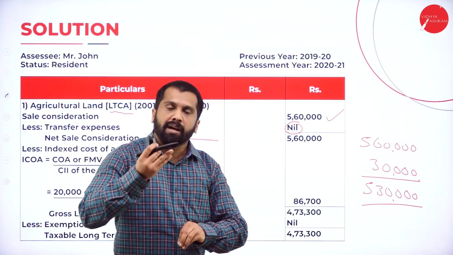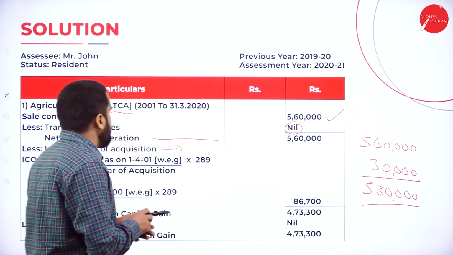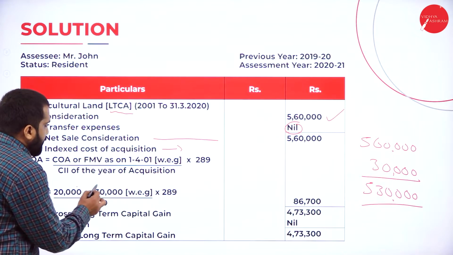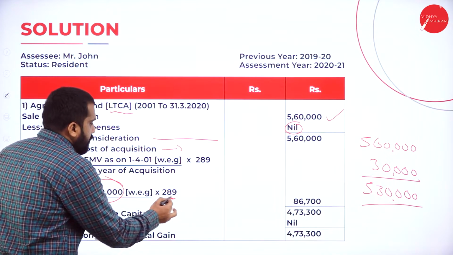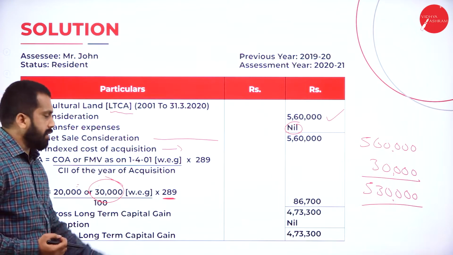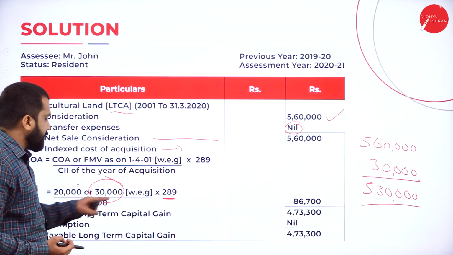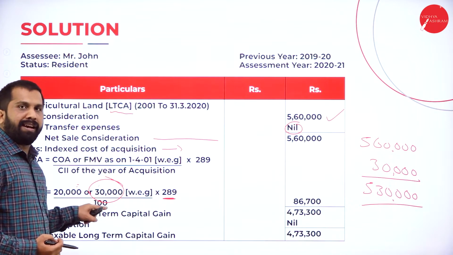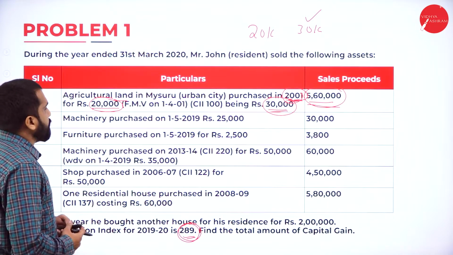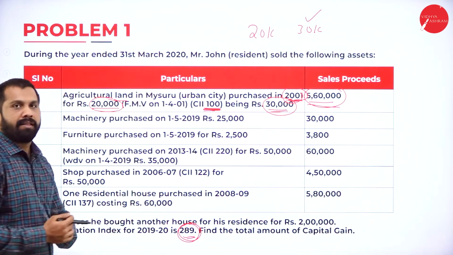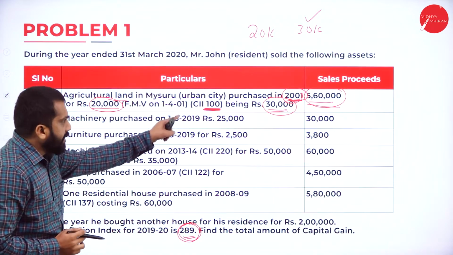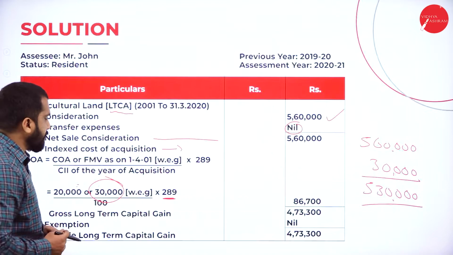We'll convert it. How to convert? Simple. Take 20,000 or 30, whichever is higher: 30,000 into the common indexation number, 289, given in the question itself, divided by 100. Clear? Now, see the calculation.